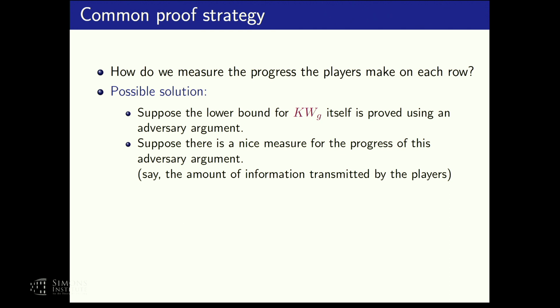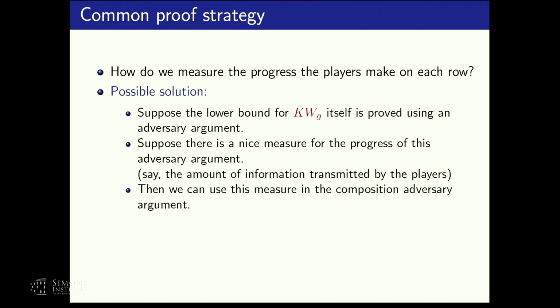And typically, this measure of progress will be indeed the amount of information that the players transmitted on their inputs or on some important aspect of parts of their inputs. So if we have such a nice adversary, then we can use this nice progress measure that the adversary uses back into the bigger adversary for the composed function. The adversary described in the next slide. So that's a very rough intuition of what we are doing.